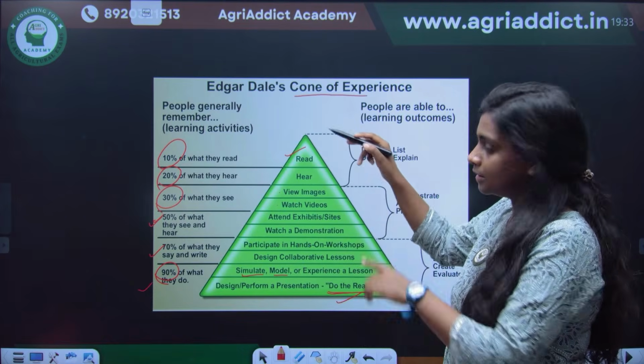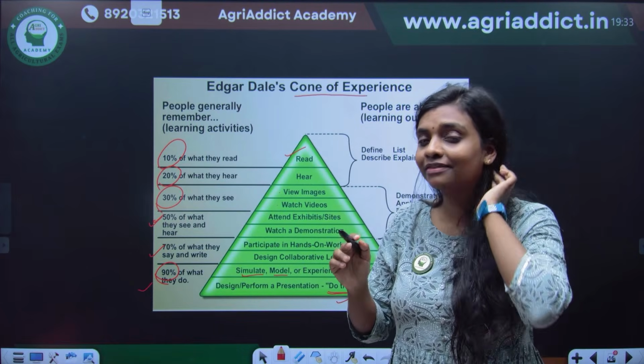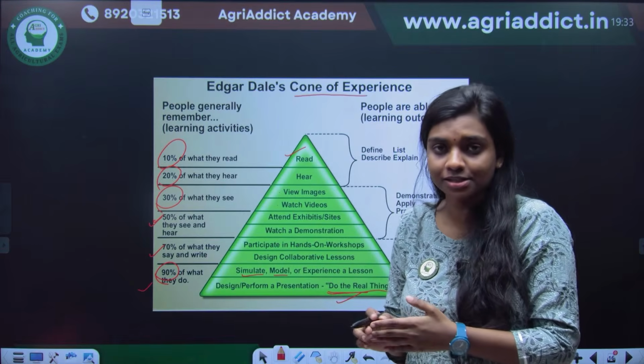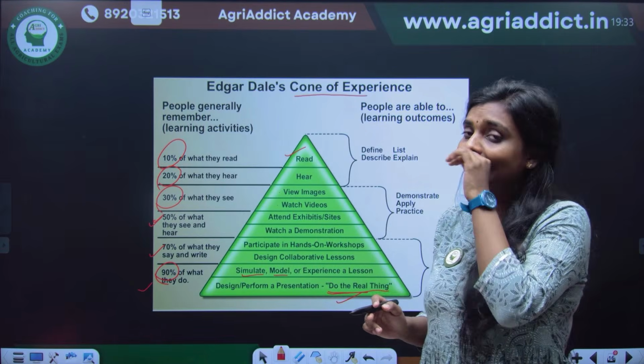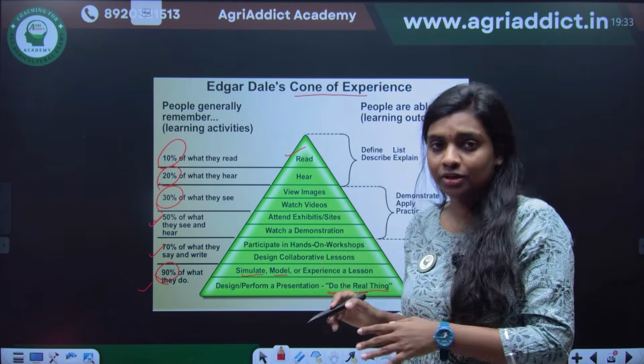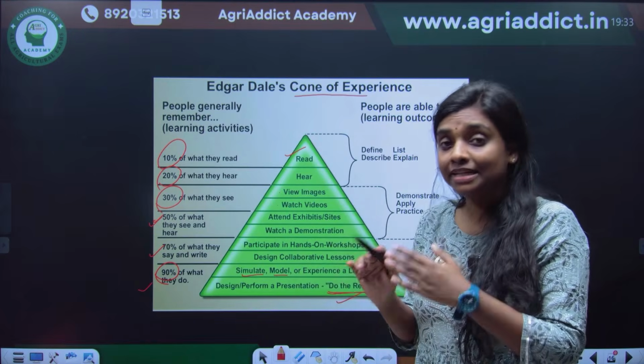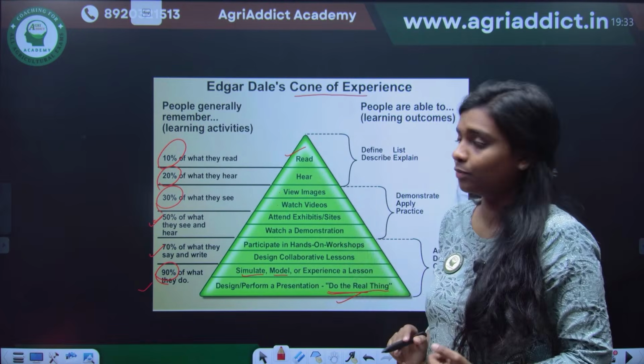I think if you have read the G L Ray textbook of extension education, communication and management, in that the cone of experience is also given in a simple format. You can just read and see those steps one by one. Okay.